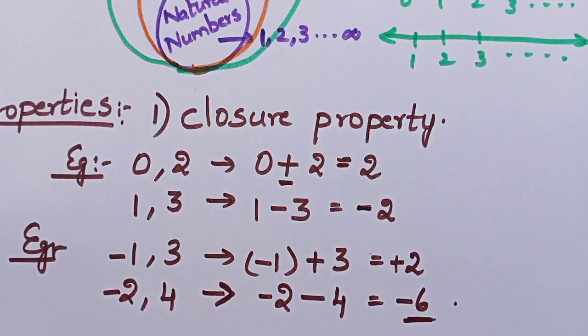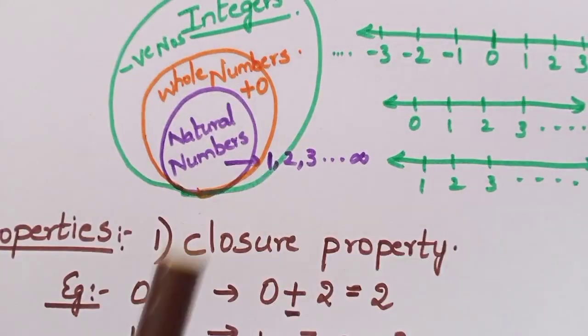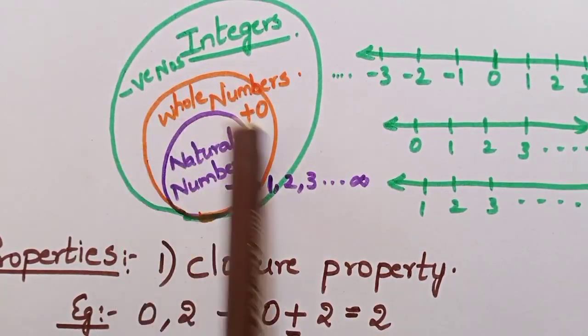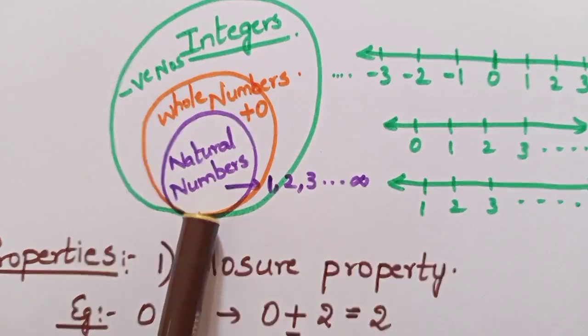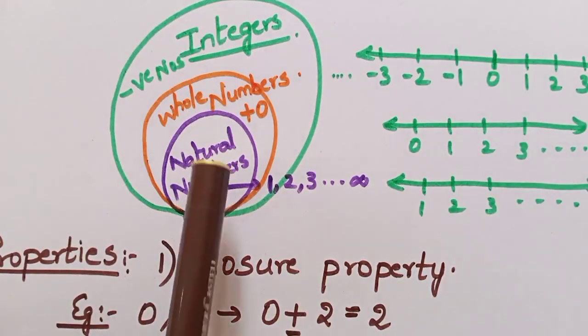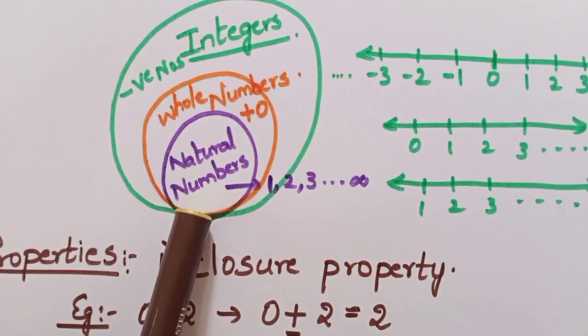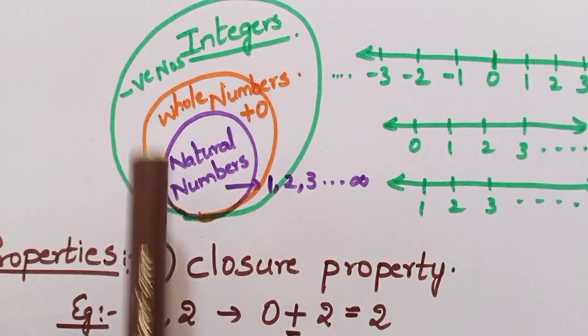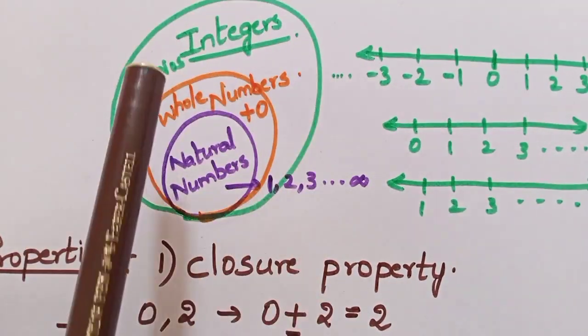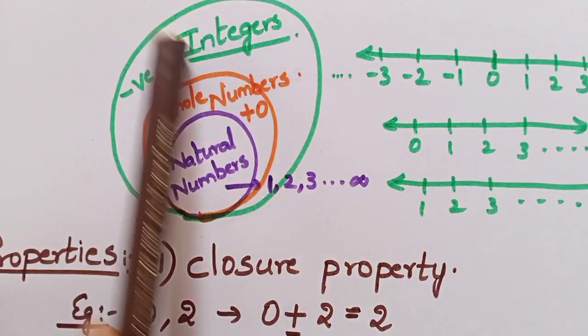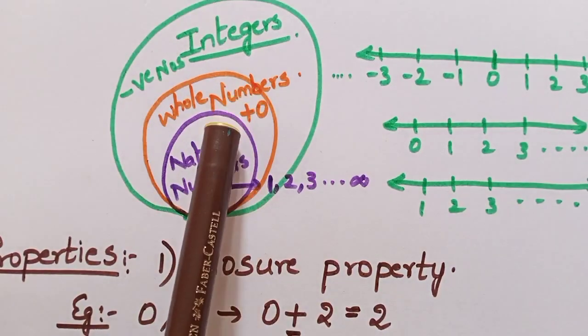So I want you to do an activity. The first activity is you need to draw these 3 sets and label them like this. Natural numbers. Then the bigger set is whole numbers. Plus 0, if you add it, it will become whole numbers. And an even bigger set, along with negative numbers, becomes the integers. First activity is this. Second activity, I want you to draw a tabular form. Just draw a tabular form like this.